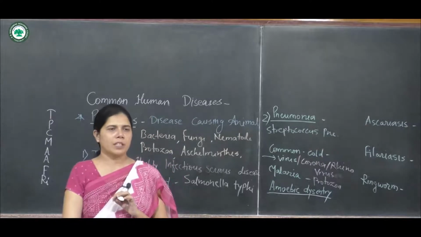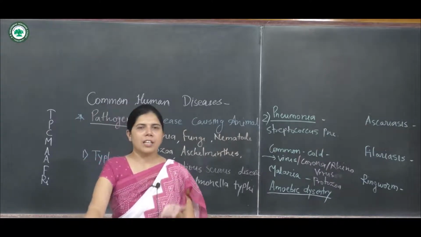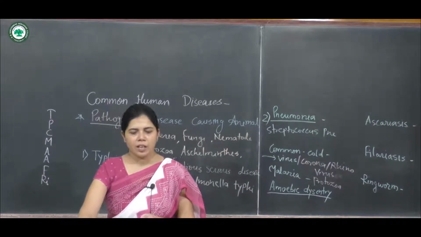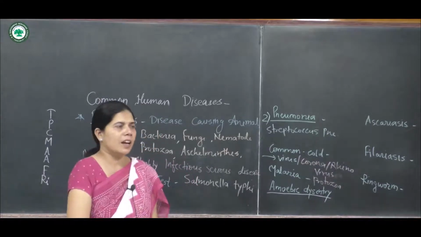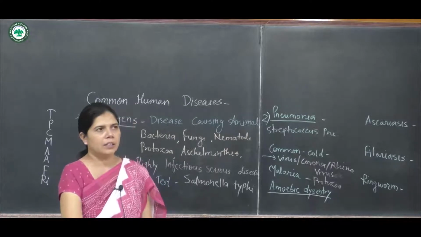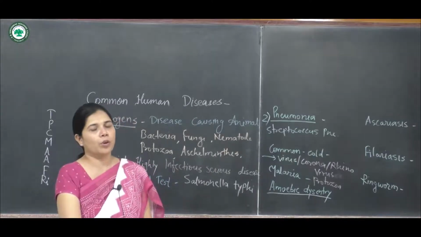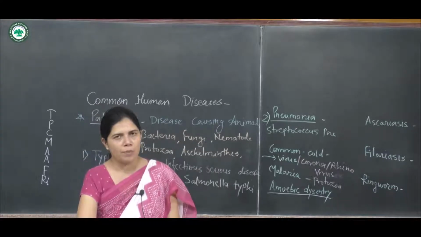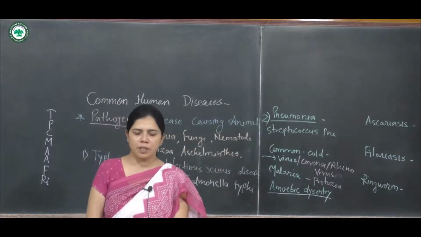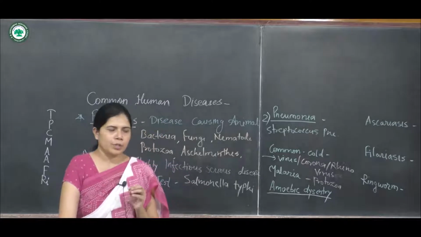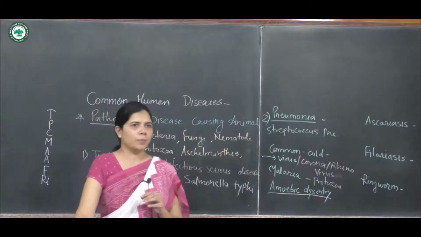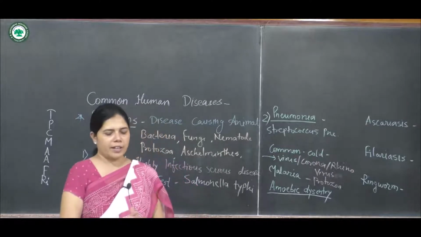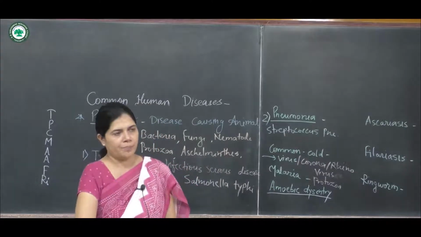It is the largest thread-like worm, nearly 40 centimeters long. The symptoms of this disease are vomiting, malnutrition and intestinal obstruction.